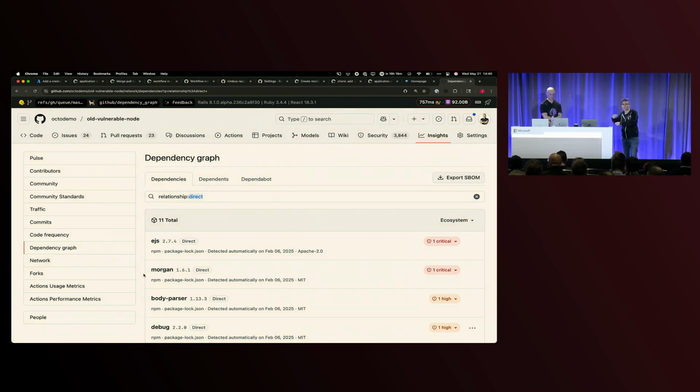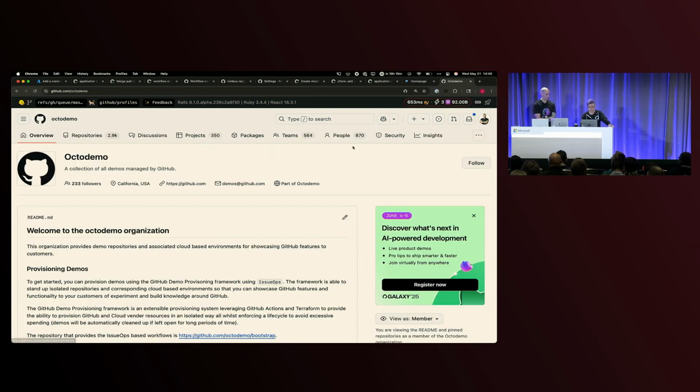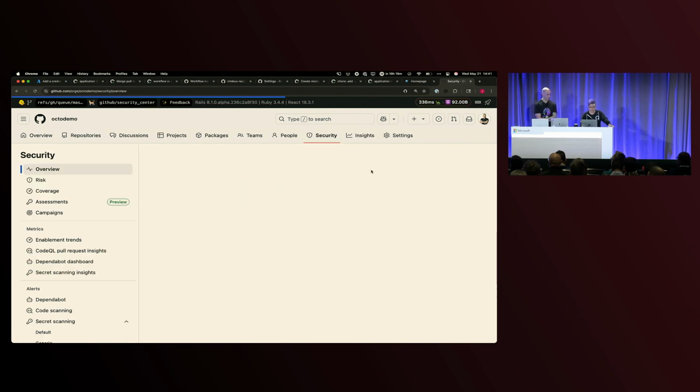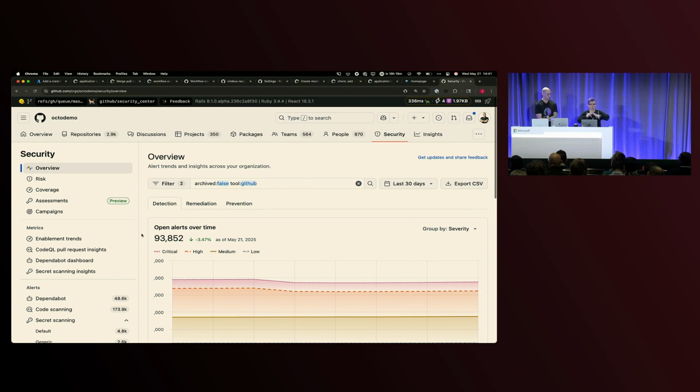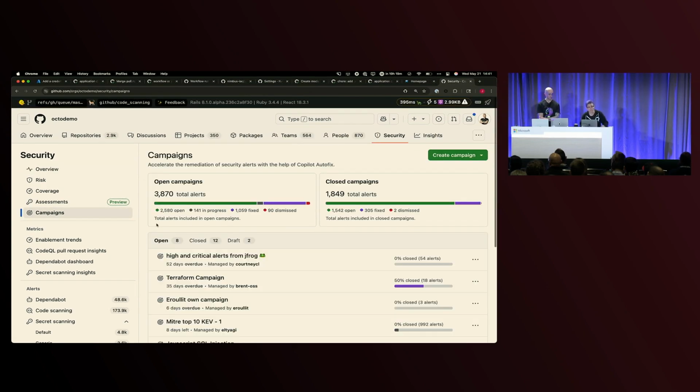Now, this is great, but as a human, I have to go in there and do that filtering. Being able to leverage models as part of your workflow to get those nightly or weekly reports, you can now invoke that same kind of data and say, hey, you have 11 things you need to filter. And then from an organization or enterprise perspective, you can go over to the security tab. You can see your alerts overall for an entire organization, and you can start to create things called campaigns.